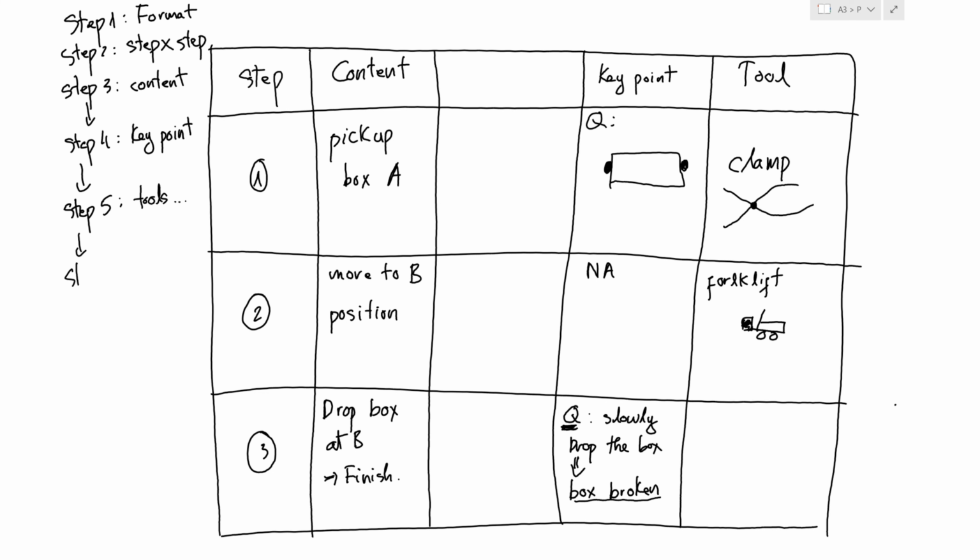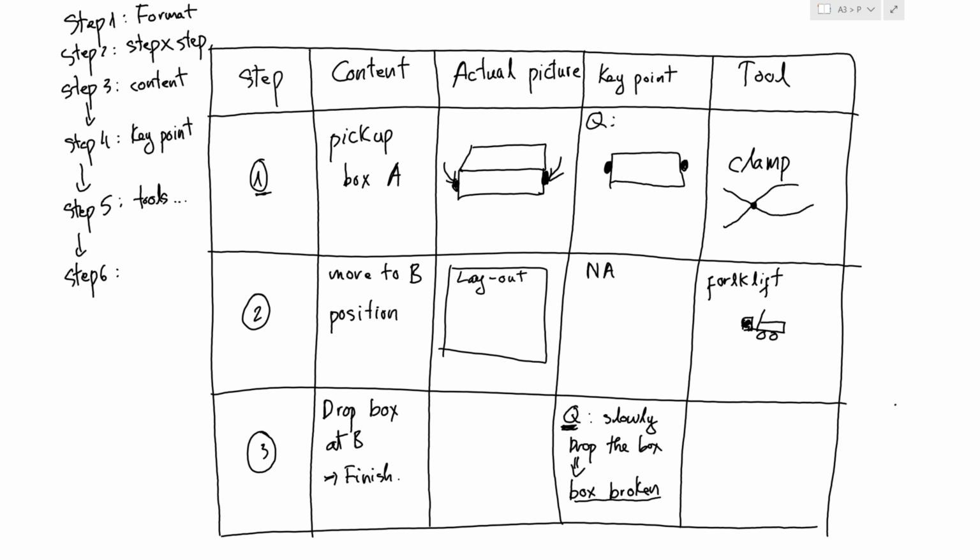Now move to step 6. In step 6, you need to clearly add pictures to support step 3. For example, at step 1 here, while you pick up the box, you need to have an actual picture, and your picture here will show the key point where the operator must take the box. When you move to B position, maybe you can show the layout. For example, position A here, move to B here, so the operators can easily understand.